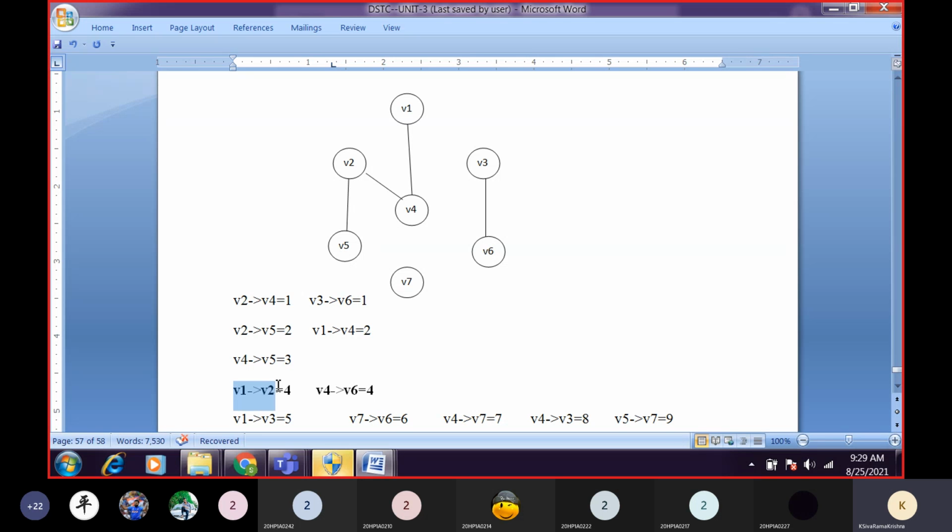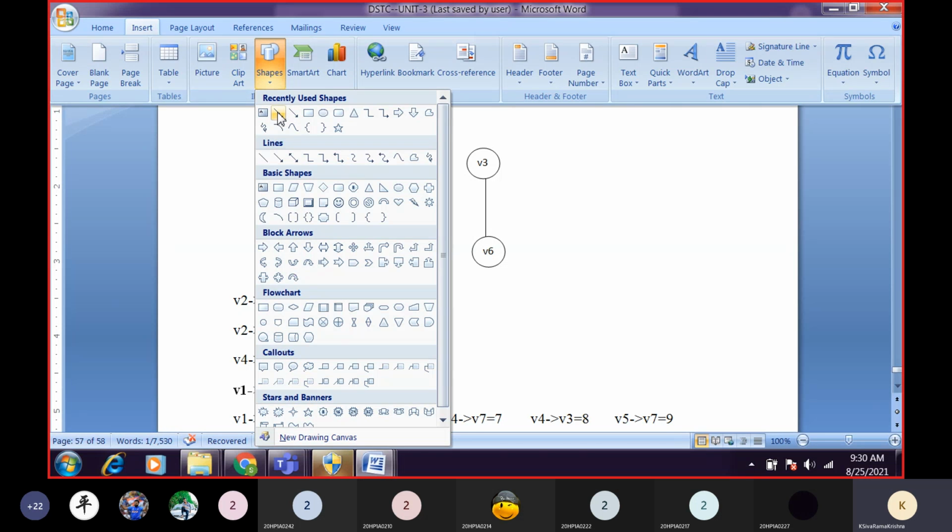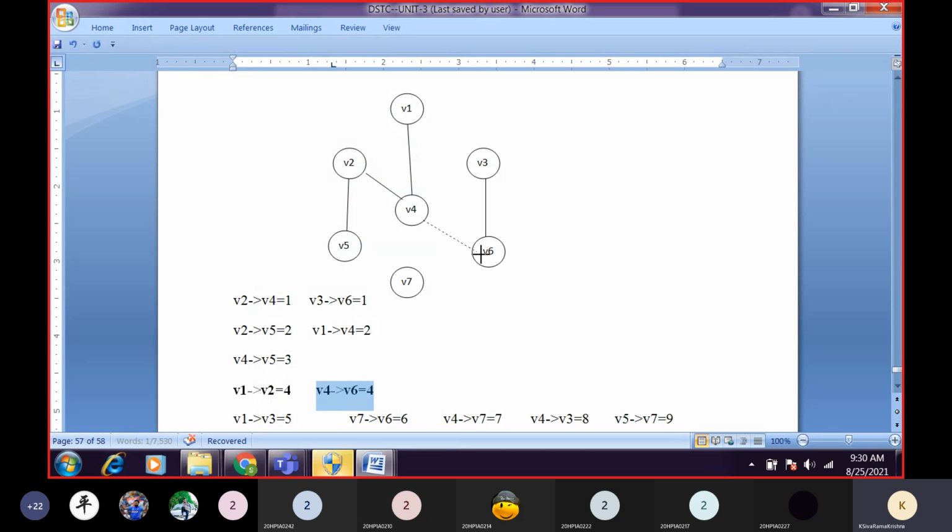What is the next one? V1 to V2. Suppose I draw V1 to V2, are we getting a cycle or not? Yes, we are getting a cycle, so we'll leave it. Next one is V4 to V6. Are we getting a cycle? No, sir. So we will go for V4 to V6. Next, V1 to V3. If I construct V1 to V3, are we getting a cycle? Yes, sir. So we will leave it.